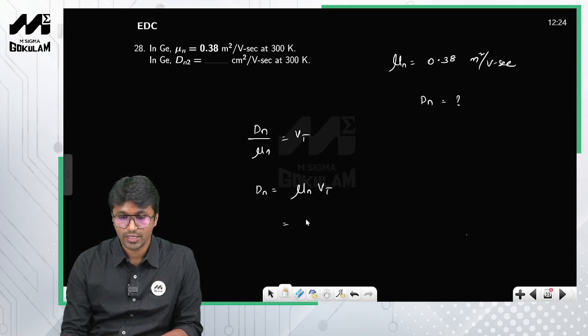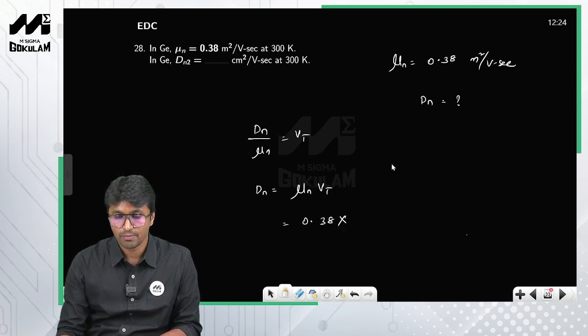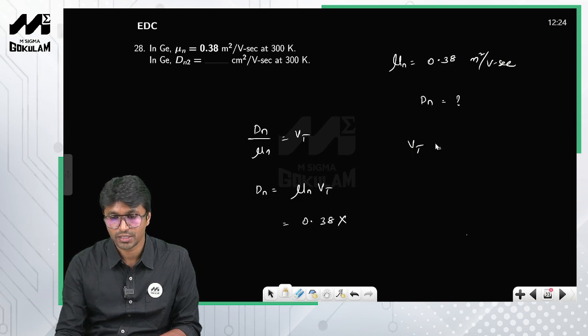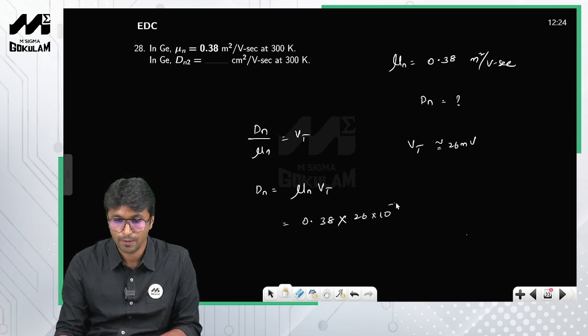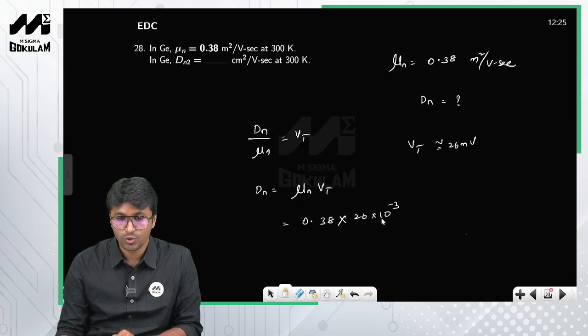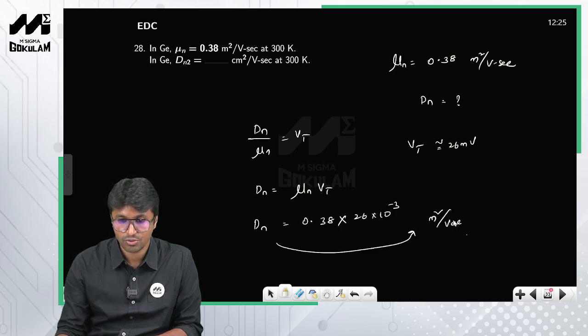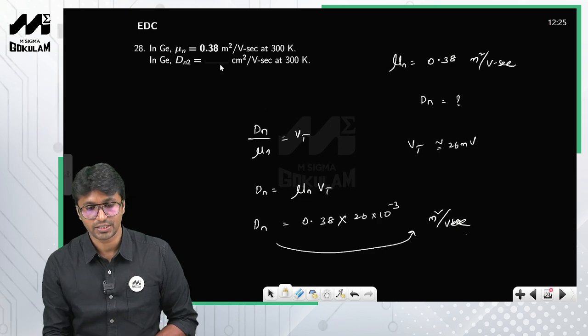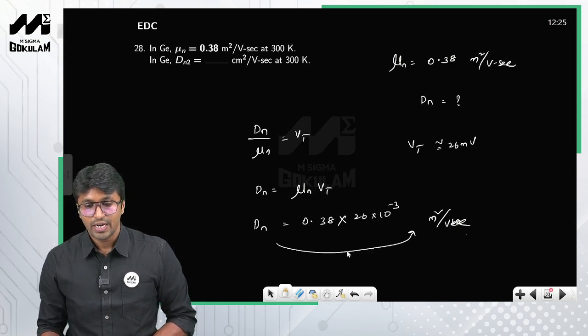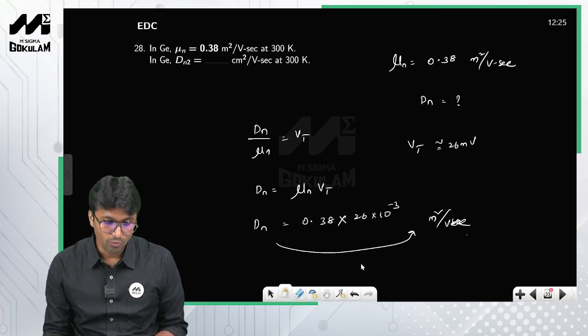Okay, mu n is nothing but 0.38 into thermal voltage Vt. At room temperature it is approximately equal to 26 millivolts, right? So if you use this, what you get is Dn in meter square per volt second, but he is asking you to enter the value of Dn in terms of centimeter square per volt second, right?